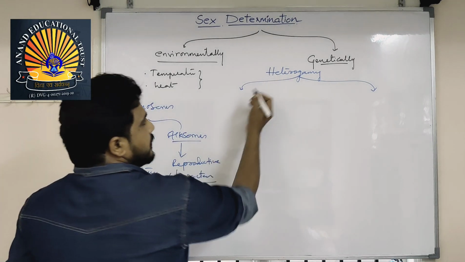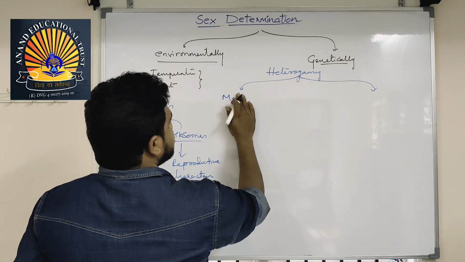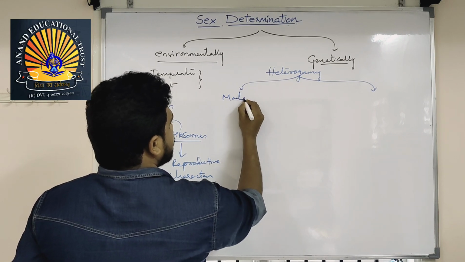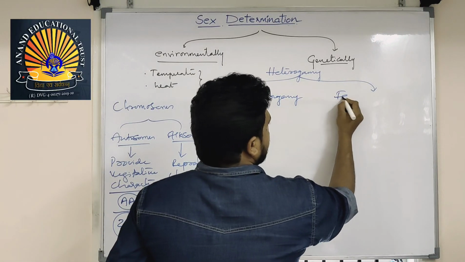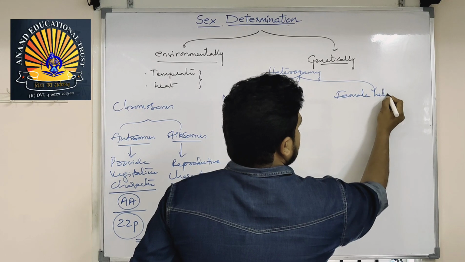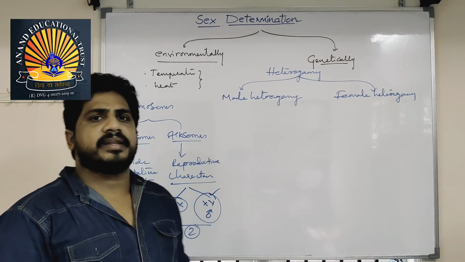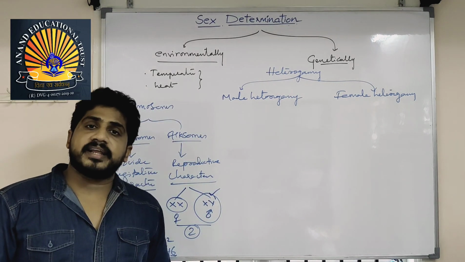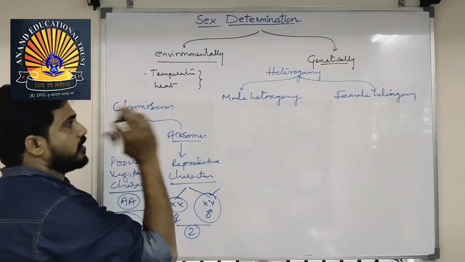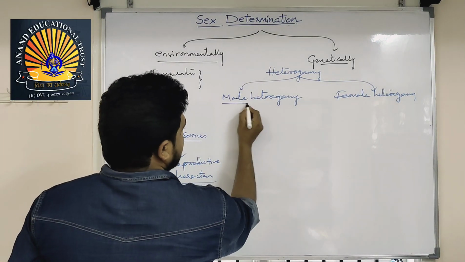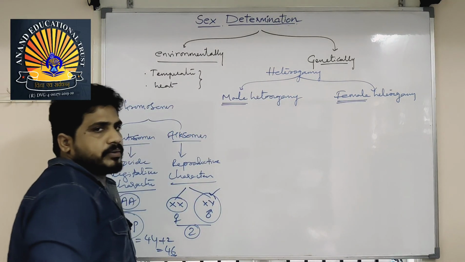So heterogamy is of two types: male heterogamy and female heterogamy. What is heterogamy? An individual, either male or female, who maintains the heterogamous condition, with non-identical chromosomes. If that is represented by the male, it is male heterogamy. If that is represented by the female, it is female heterogamy.